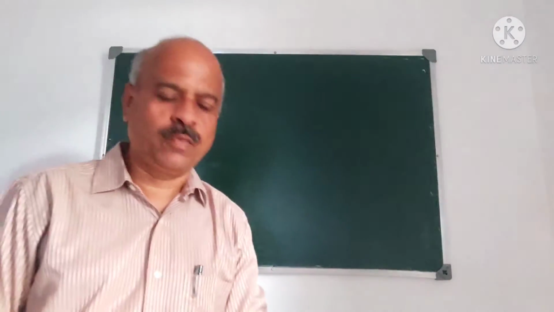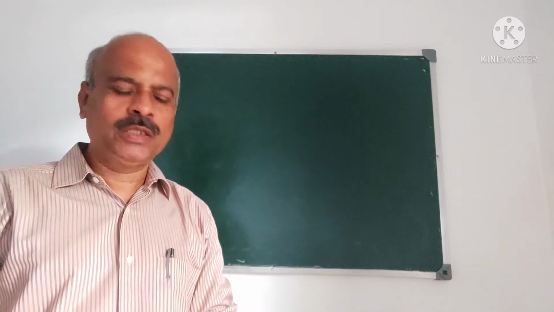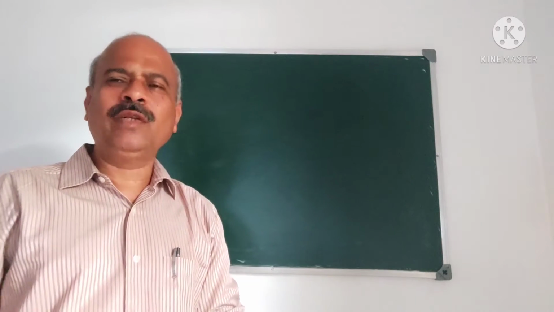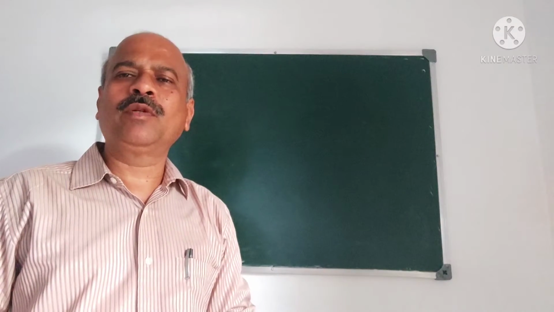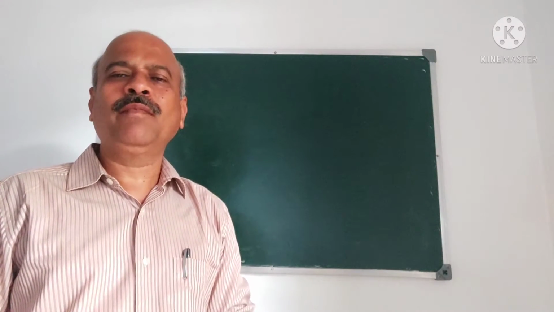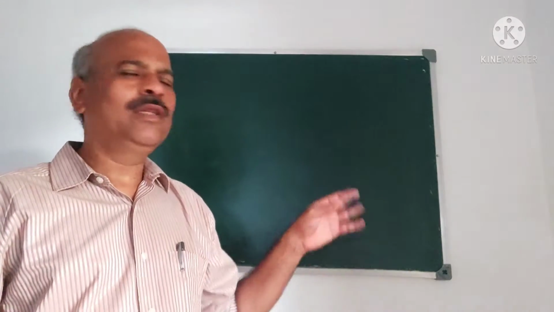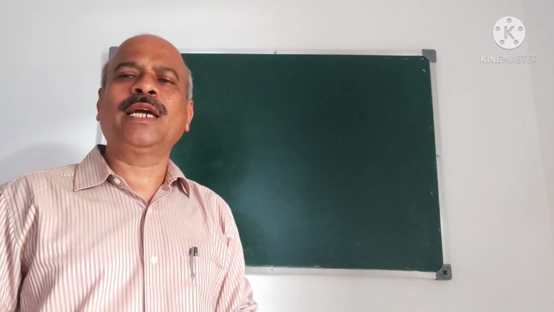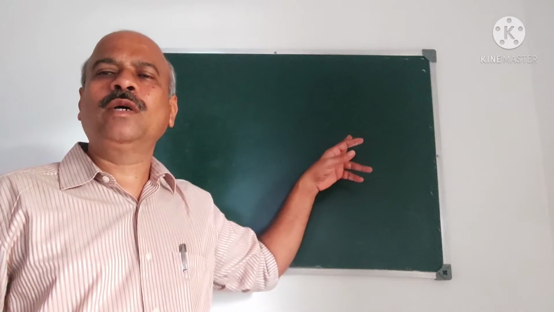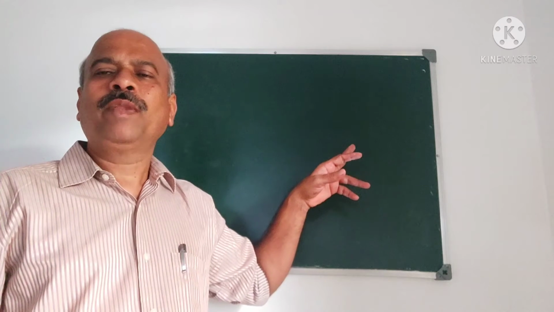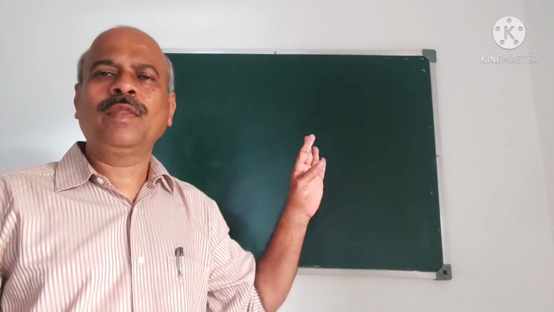Dear students, on projectiles, I have to solve some more examples because on this topic, two derivations are important. One is to derive the equation of the path of the projectile and prove that it is a parabola. Or sometimes, derive the equation of the projectile. The equation will be given. What is that? y is equal to x tan alpha minus u square by 2g cos square alpha into x square. That derivation.